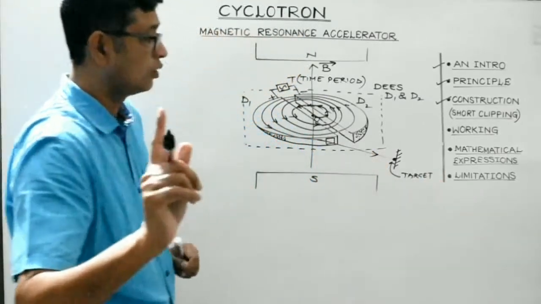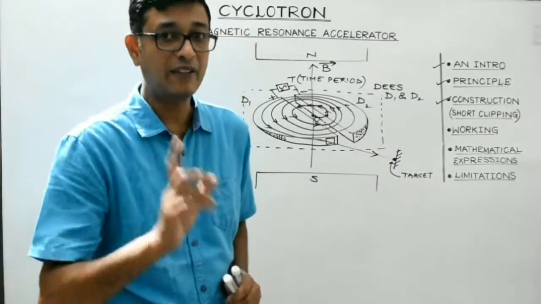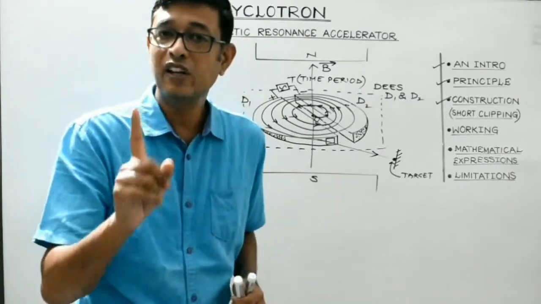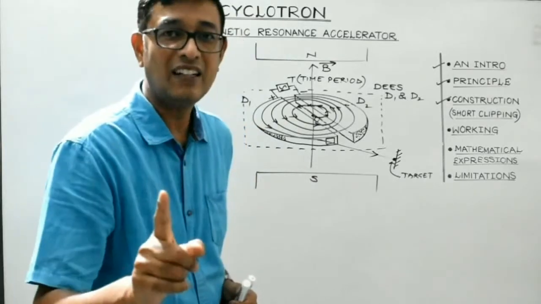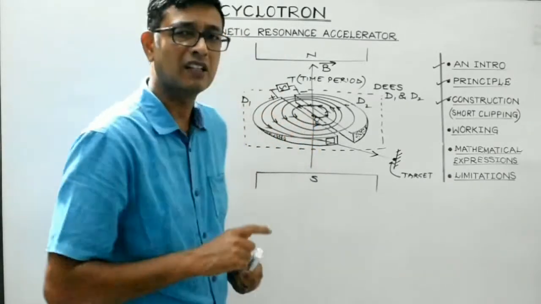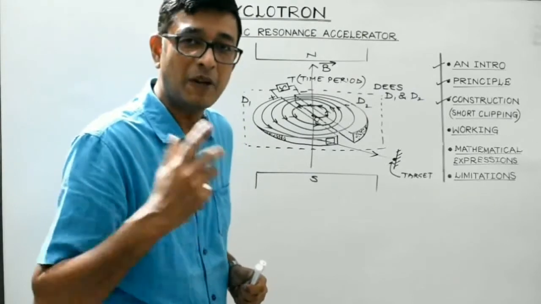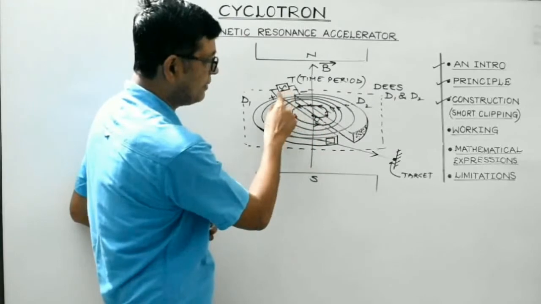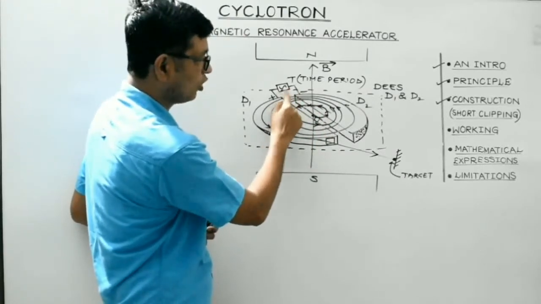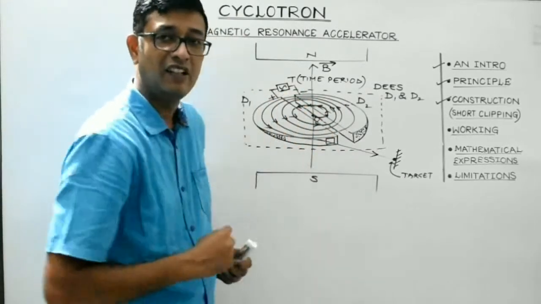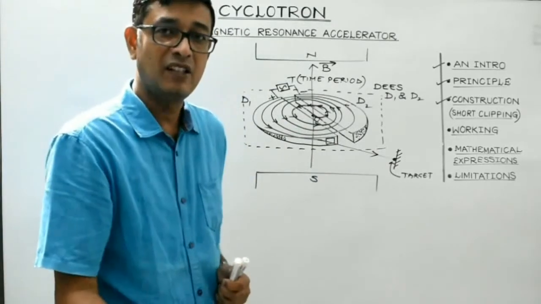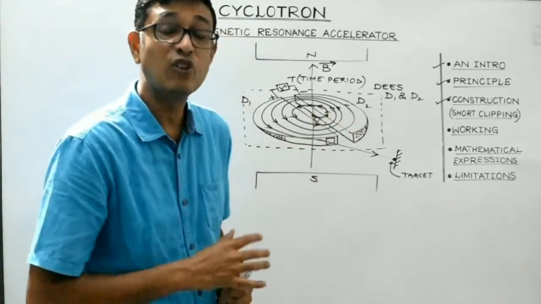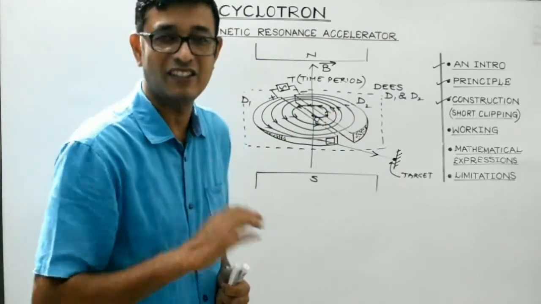So now concentrate on the principle that I have stated. Again, I will repeat that. Students, the working of the cyclotron is based on the fact that when a positively charged particle, it may be a proton, neutron or an alpha particle, is made to cross again and again the same alternating electric field, isn't it? Then it will get sufficiently energized, because at each step when it comes into the gap between the two Ds, it will get accelerated, its speed increases.